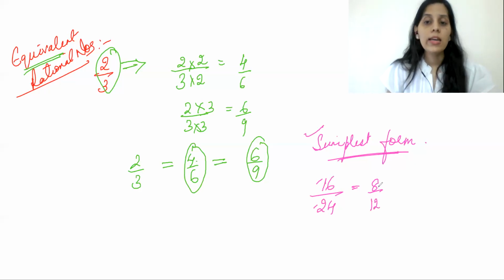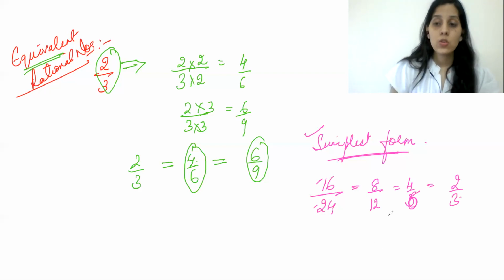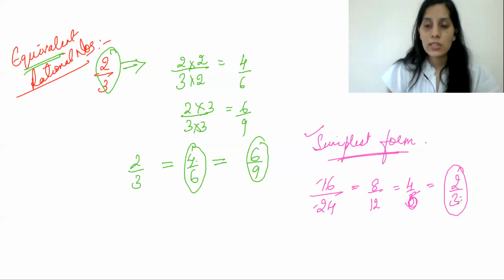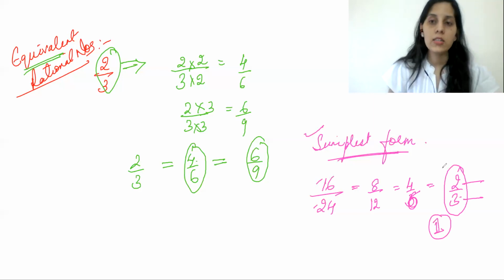Now again, 8 by 12 can further be reduced to 4 by 6. Similarly, you can reduce it further to 2 by 3. So now at the end, 2 by 3 is in its simplest form, because when I see the number 2 and number 3, they only have one common factor, that is 1. So that is why we say that yes, it is in the simplest form.